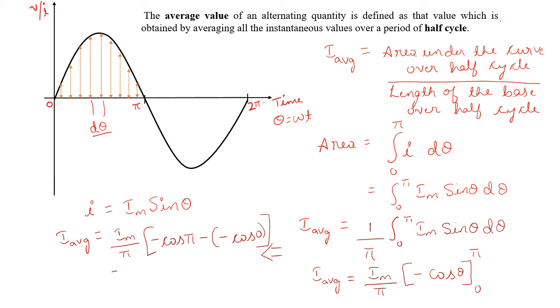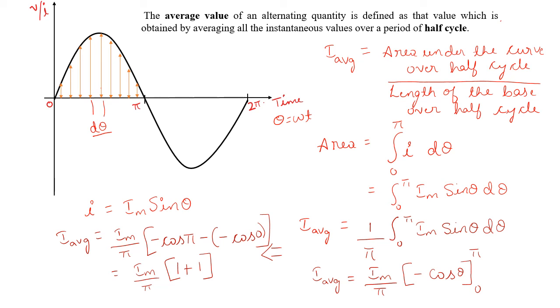This is equal to Im by pi. Cos pi value is minus 1, therefore minus into minus becomes plus 1. Again here, minus into minus is plus, and cos 0 value is 1.